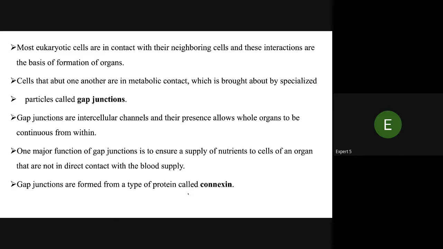Gap junctions are intercellular channels that allow the organs to function from within. One major function of gap junctions is to ensure supply of nutrients to cells of an organ that are not in direct contact with the blood supply. Gap junctions are formed from a type of protein called connexins.